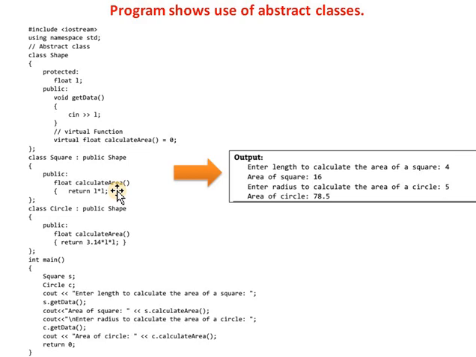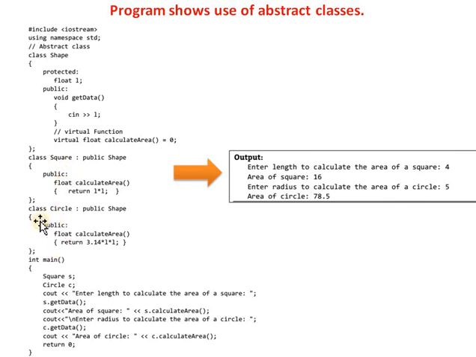There are different formulas for calculating the area of a square and the area of a circle. So for calculating the area of a square, the formula is L into L. This is the class definition for the square class.